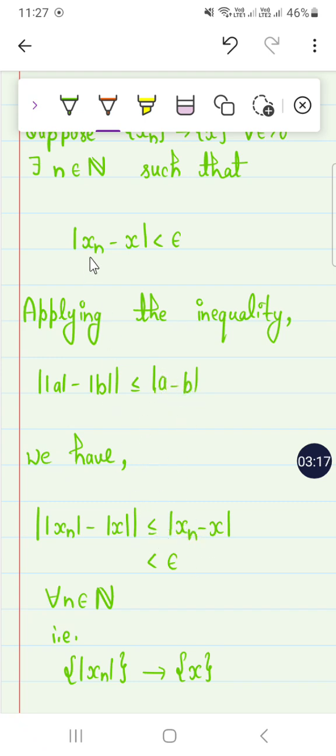As we know, by the convergence of the sequence xn, this is less than epsilon, and so this inequality is also less than epsilon. This implies, by the definition of convergence, that mod of xn also converges to mod of x.